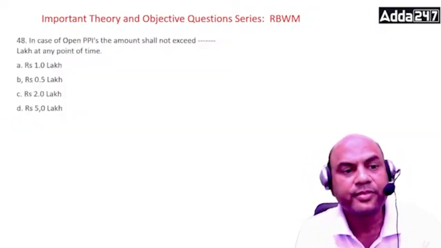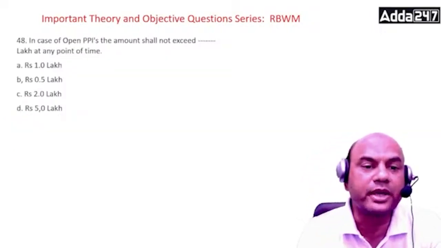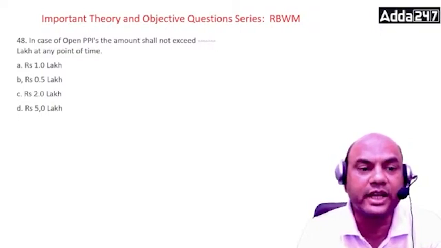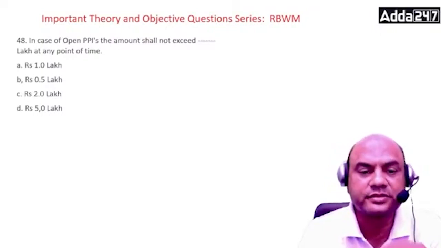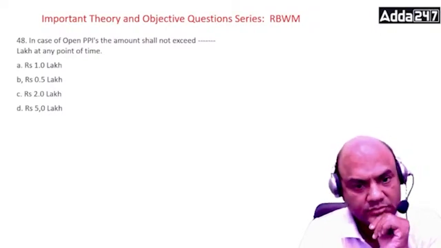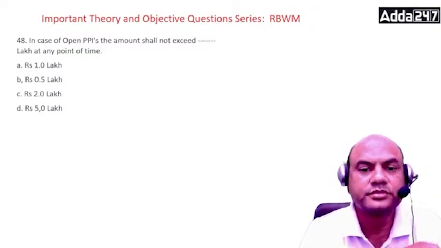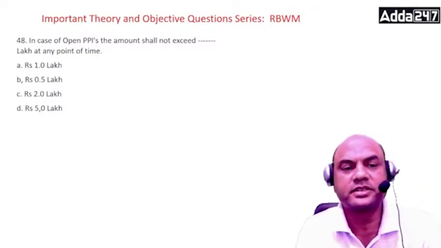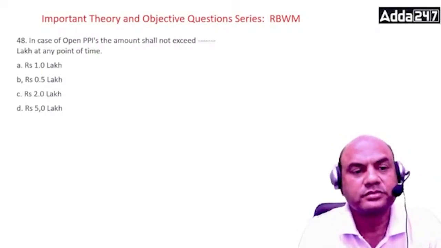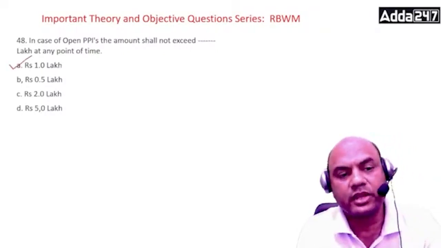In case of open PPIs, the amount shall not exceed dash lakh at any point. Look at the options. The answer is A, 1 lakh.